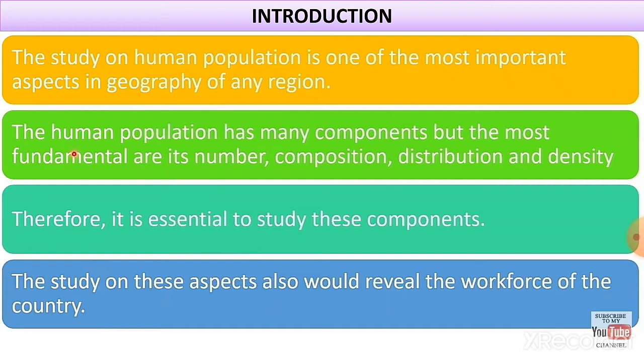Composition includes age, literacy, and so on. And then distribution: how many people are distributed in certain areas, which means the people will vary among the states. And then density. Therefore, it is essential to study these components. The study of these aspects also reveals the workforce of the country.